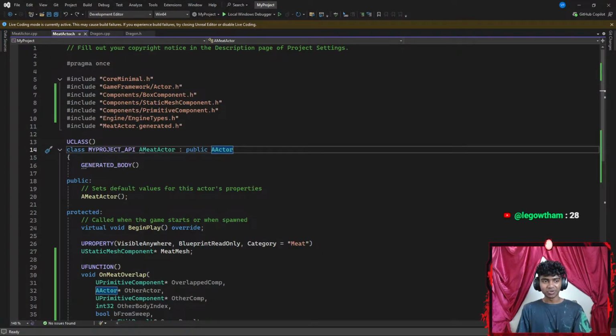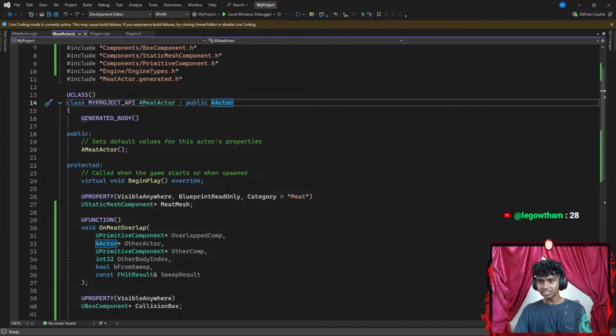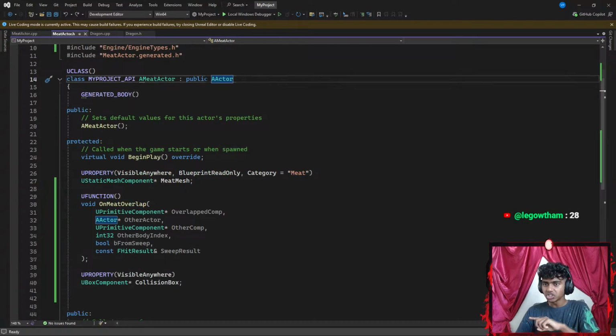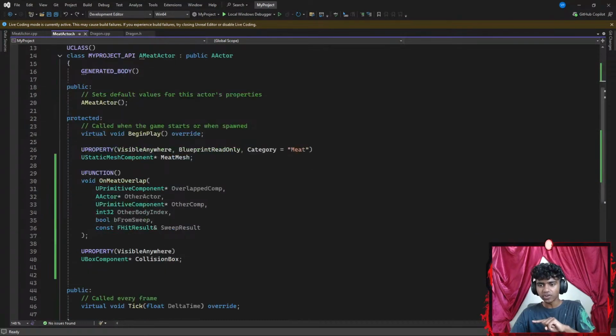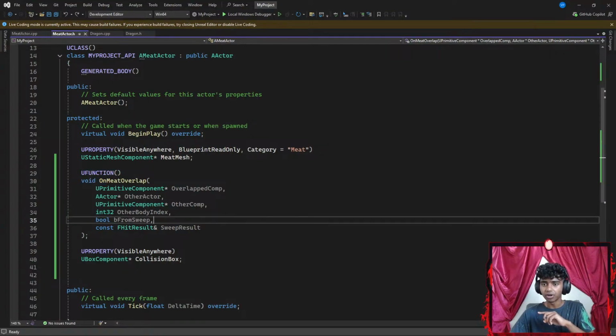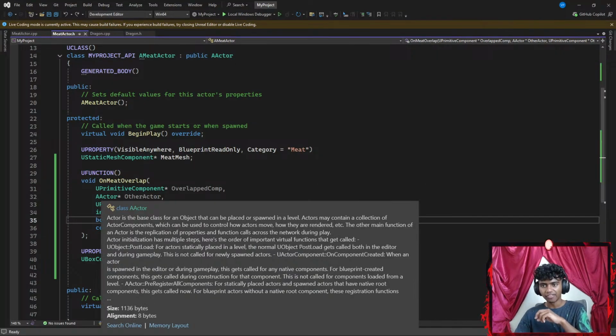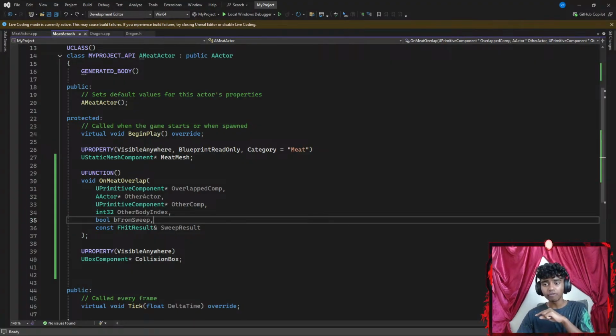28, guys. 28 is kind of crazy. Let's see. Now, I have my project here. Once I include the 3 header files, which is my box components as header files, my static meshes header files, and my primitive components as header files, and also my engine types as header files, I gotta go into my protected section, create a UFUNCTION that has a void function inside of it, and then I add a few parameters that my function requires.